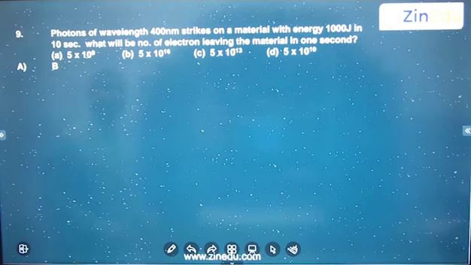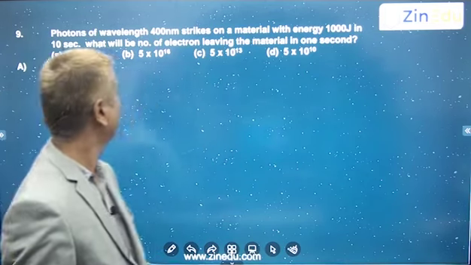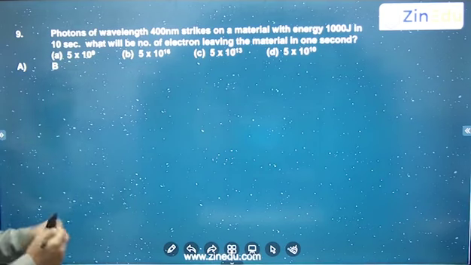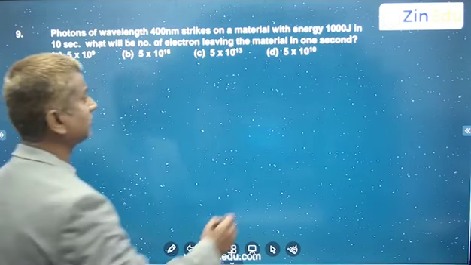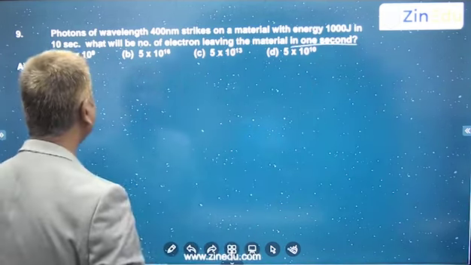Photons of wavelength 400 nanometers strike a material. The photons are striking the material with energy 1000 joules in 10 seconds. What will be the number of electrons leaving the material in 1 second then? Okay, just understand the question.